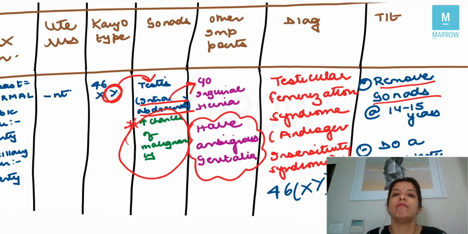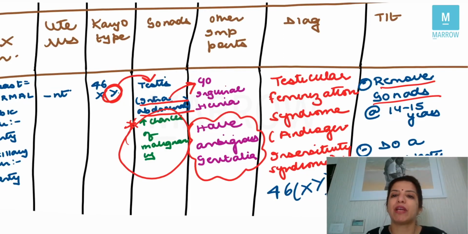These are males who look like females and throughout their life they have been looking like females, so I will have to make them capable of getting married. So I'm going to do a vaginoplasty. The technique for vaginoplasty again will be McIndoe vaginoplasty, and the time will be just before or just after marriage,